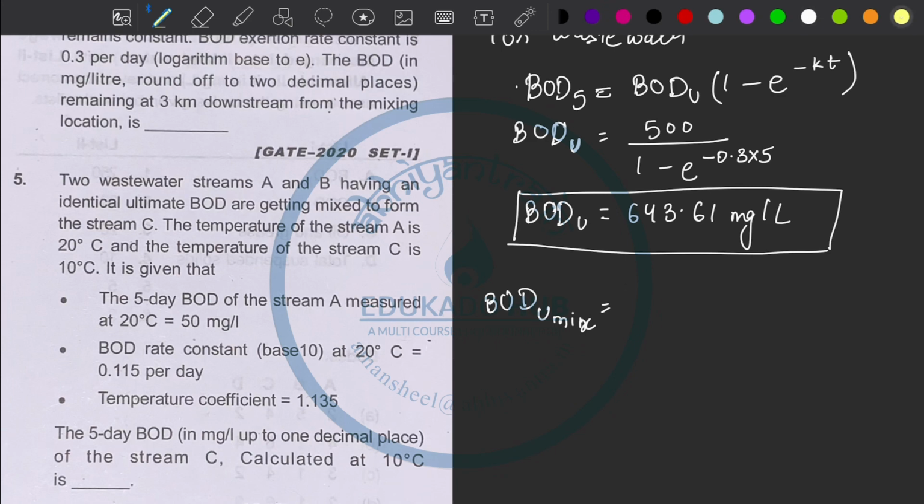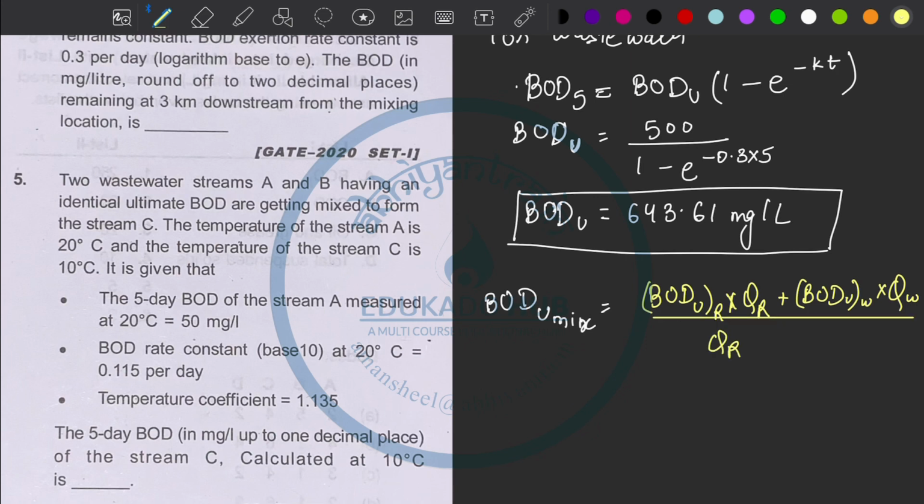It will be the ultimate BOD of river into discharge of river, plus ultimate BOD of wastewater into discharge of wastewater, divided by QR plus Q wastewater.